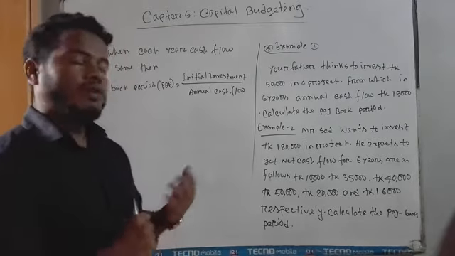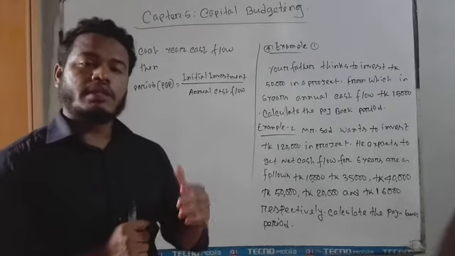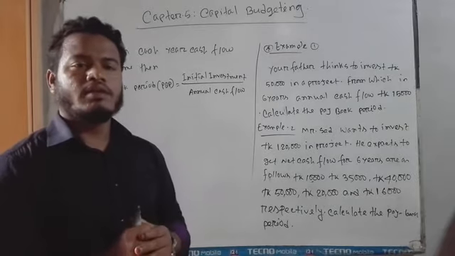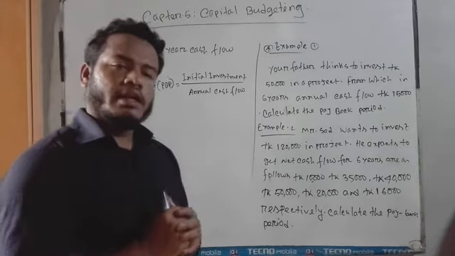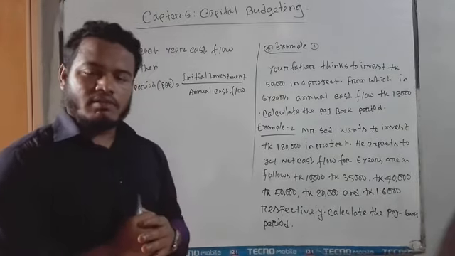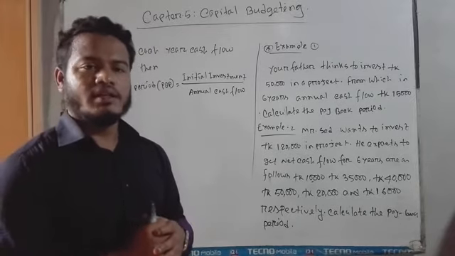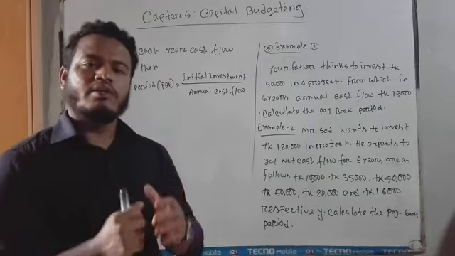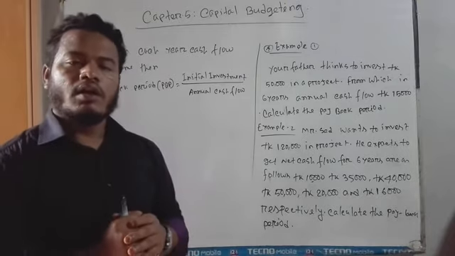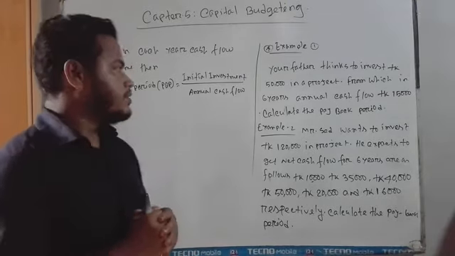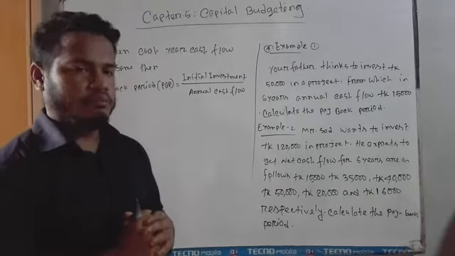We know that this investment is a long term investment. For example, purchasing a building, land, or machines. When you purchase machines, you need a big amount of investment. So it's called initial investment.